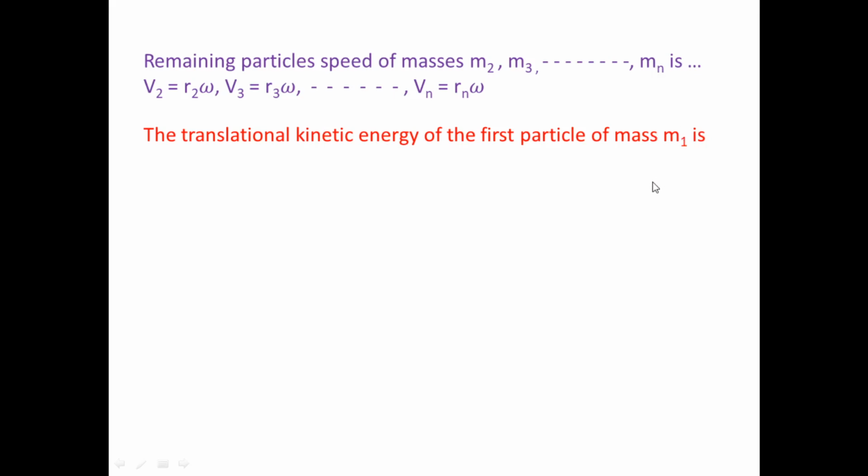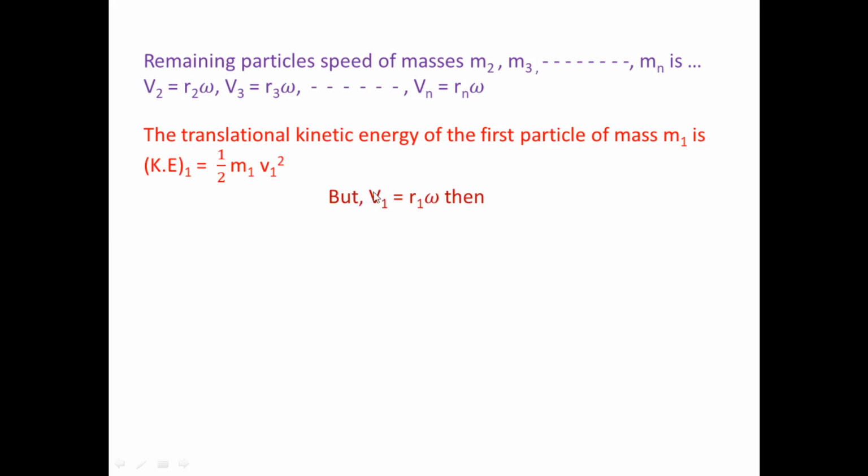Translational kinetic energy is denoted by half m v square. The first particle of mass m1 has linear speed v1, and we know v1 is equal to r1 omega.